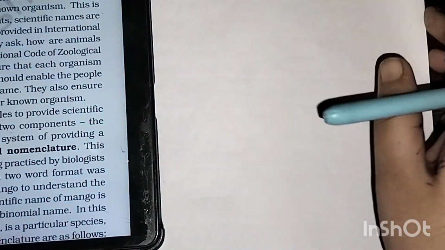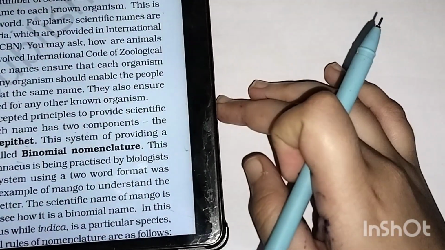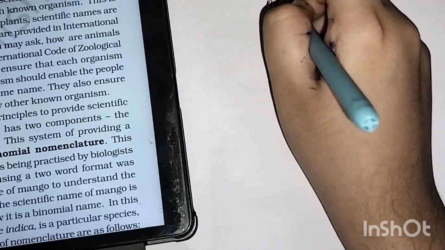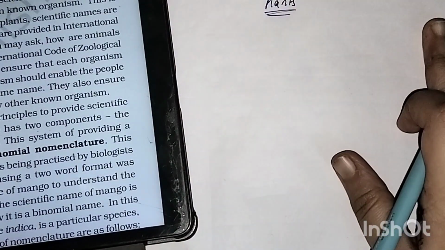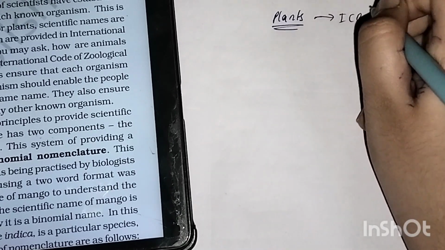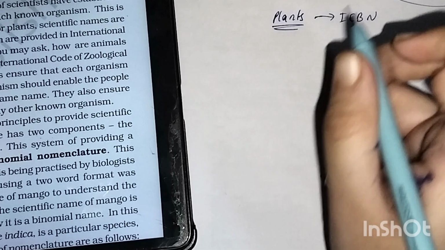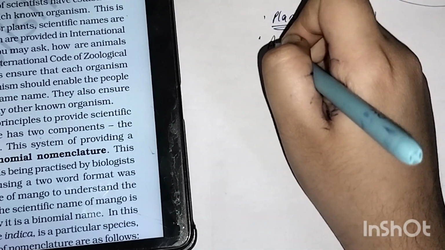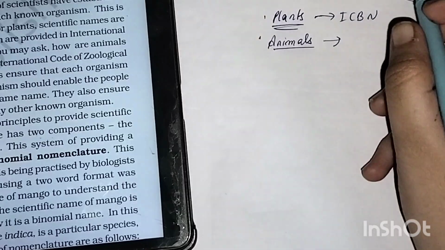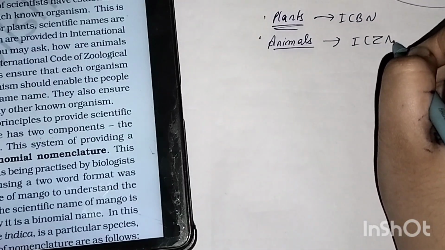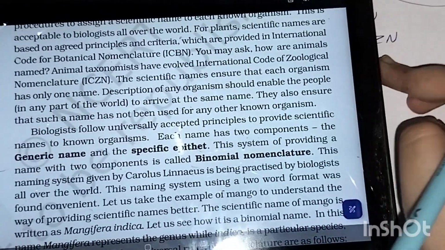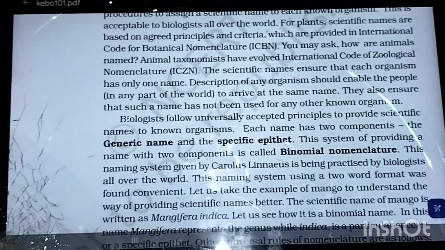So for plants, the organization which names them is ICBN, the International Code of Botanical Nomenclature. For animals, it is the International Code of Zoological Nomenclature. International Code of Zoological Nomenclature.